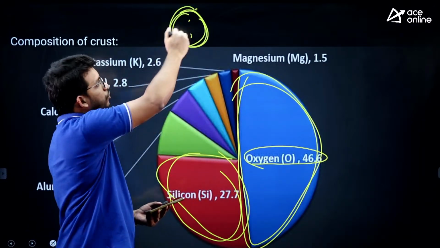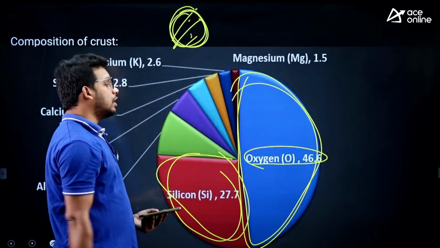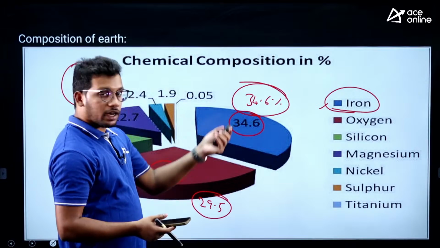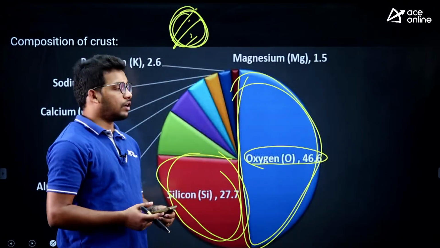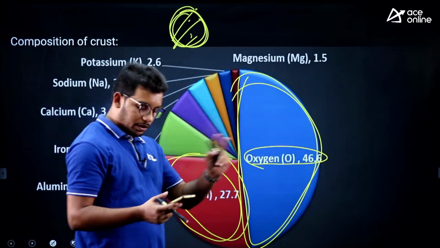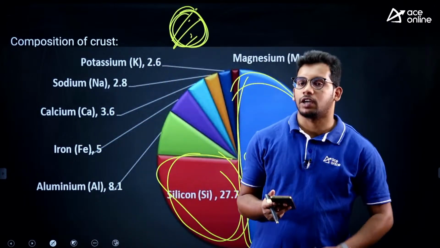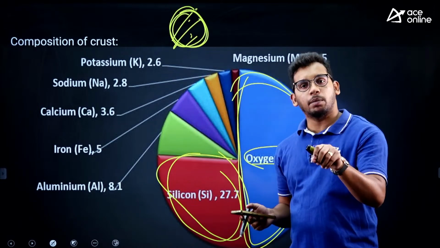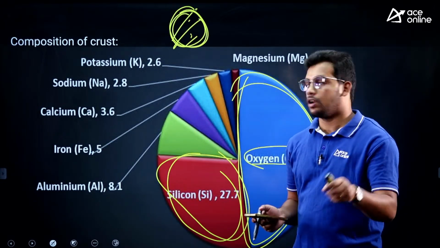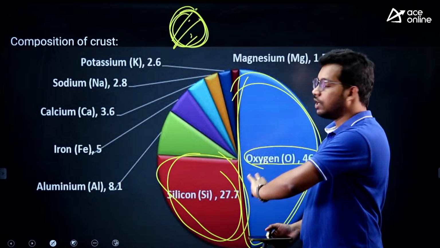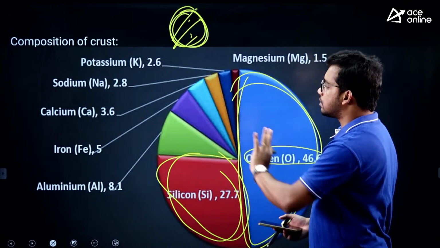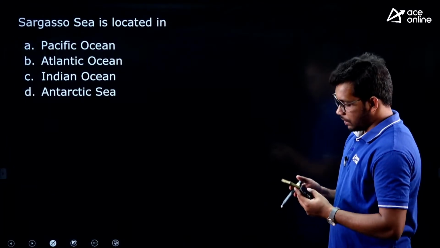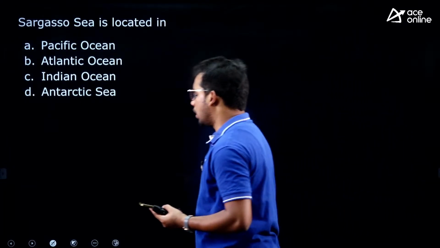But for the overall earth, if you consider all this part, then iron comes first, then oxygen and silicon, right? So these facts you need to remember, the difference between crust and the total earth composition. This is very important. In terms of total composition, it is dominated by iron, followed by oxygen, then silicon. But if they ask about crust, then oxygen, followed by silicon, and then third is aluminum, right? So this you need to remember. Great. Next question, very factual again.